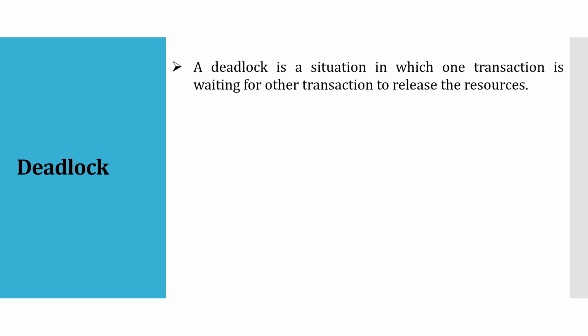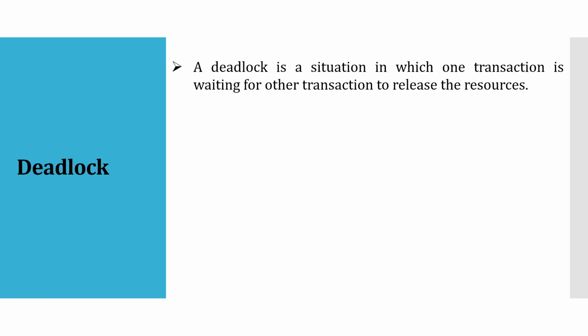So remember this. It can be a very tricky question for your midsem examination. If I say that a situation in which one transaction is waiting for some other transaction is known as, so it will not be a deadlock situation. For a deadlock, one transaction should be waiting for another and that other should be waiting for the first one.